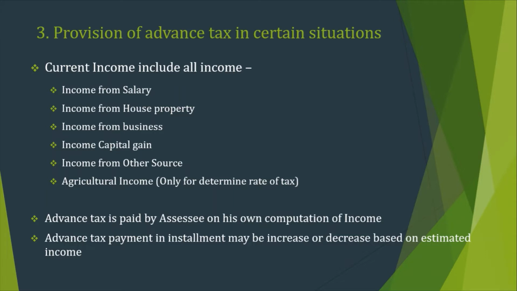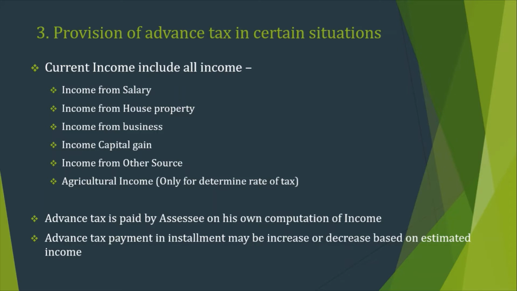Suppose in the first installment the income is 100 rupees, but in the later quarter, the second installment, the income is reduced to 80 or increased to 120. So the advance tax payment will be adjusted accordingly, and the difference shall be paid during that installment due date.